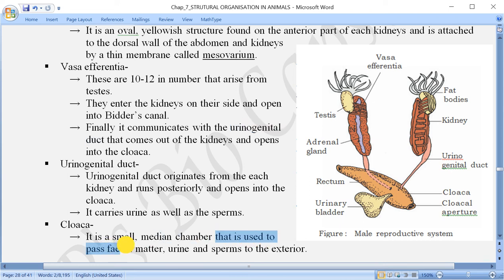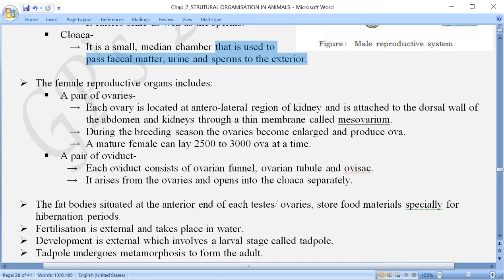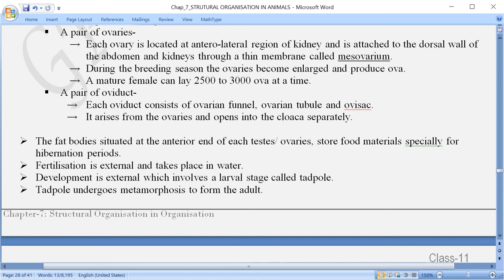Used to pass fecal matter, which means it is connected to the digestive system. Then urine, meaning the urinary or excretory system, and the sperm. So that means we are talking at present about the reproductive system of the frog. Now coming to the female reproductive system.